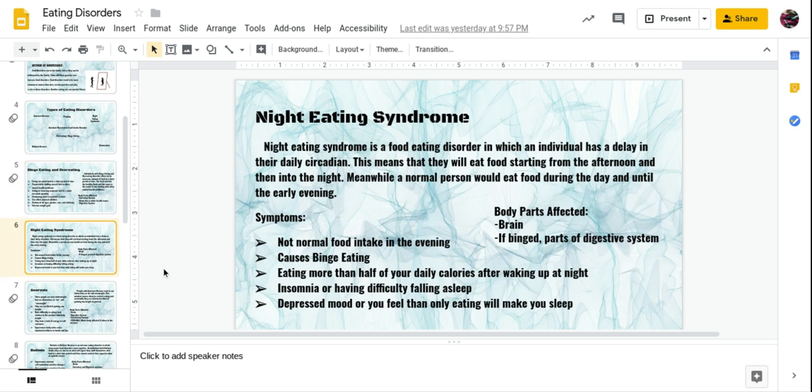Night eating syndrome. Night eating syndrome is a food eating disorder in which an individual has a delay in their daily circadian rhythm. This means that they will eat food starting from the afternoon and then into the night. Meanwhile, a normal person would eat food during the day and until the early evening. Symptoms: not normal food intake in the evening. This can cause binge eating more than half your daily calories, waking up at night, insomnia or having difficulty falling asleep, depressed mood, or feeling that only eating will make you sleep. Some body parts that are affected are the brain and, if binge eating, parts of the digestive system.